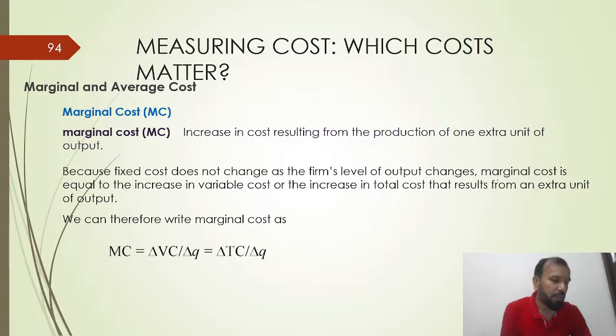This is very basic common sense. Whenever you are producing any additional units, automatically there will be a requirement of raw material. That is called variable cost. There will be an increase in the variable cost, and automatically there will be an increase in the total cost. So marginal cost is the change in the total cost divided by the change in the quantity.